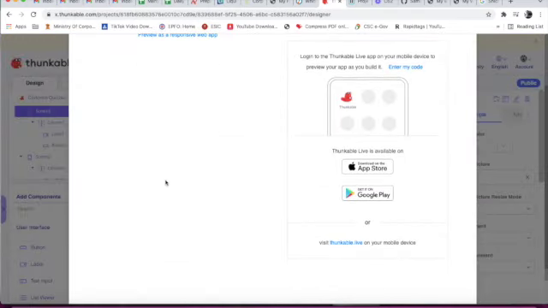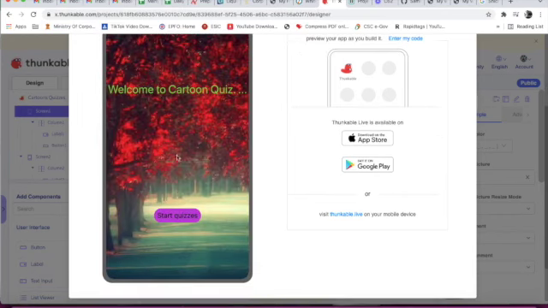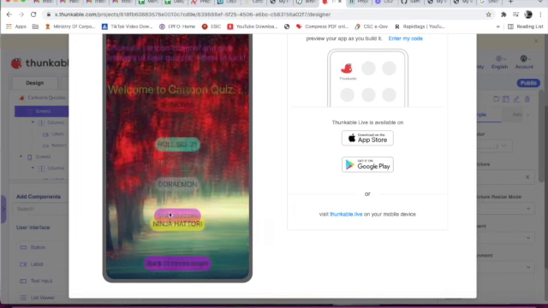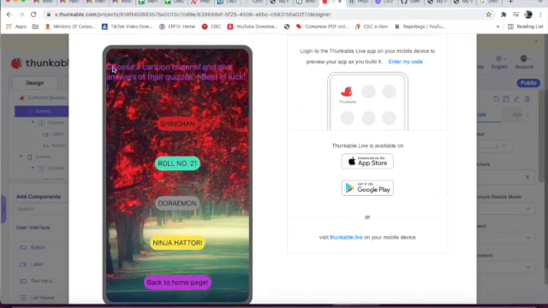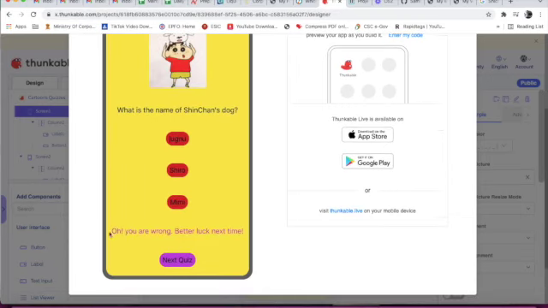Welcome to Cartoon Quiz. Start quizzes. Choose a cartoon channel and give answers of the quizzes. Best of luck. Shin-chan. We will click. What is the name of Shin-chan's dog? Jugnu. Oh, you are wrong. Better luck next time. Shiro. Yeah, you got it right. Oh, you are wrong. Better luck next time.